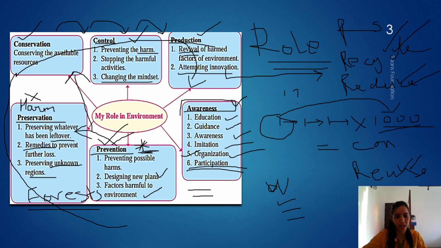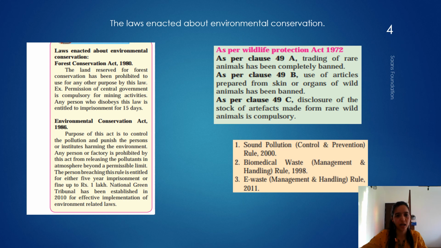Next, let's see. These are laws enacted about environment conservation. Now I'll explain what the laws are over here. There is nothing important, you don't need to learn by heart this or this, but you need to learn by heart the names over here.